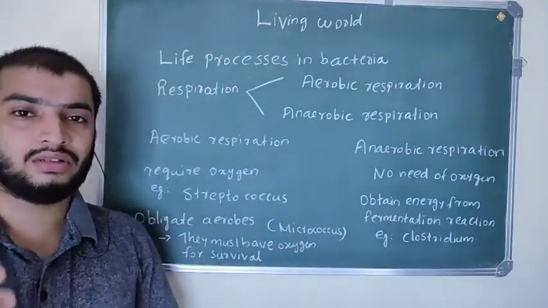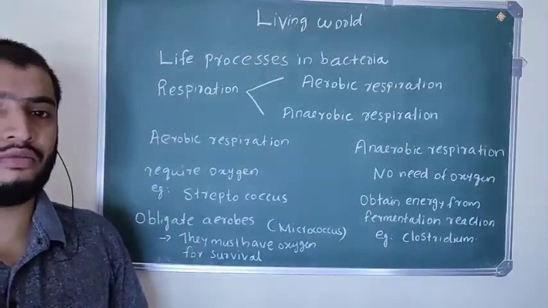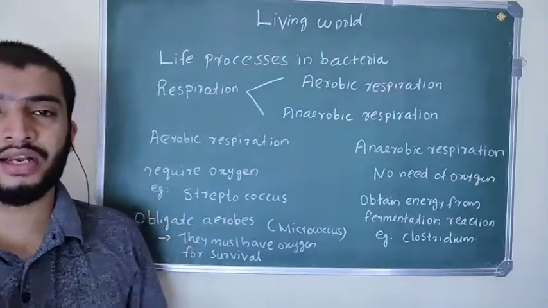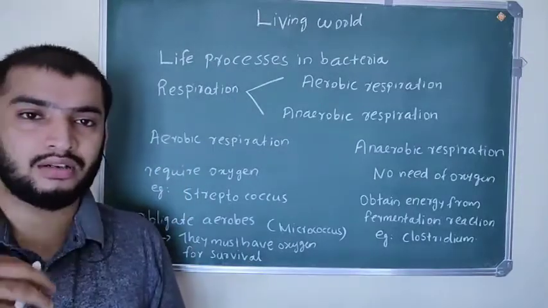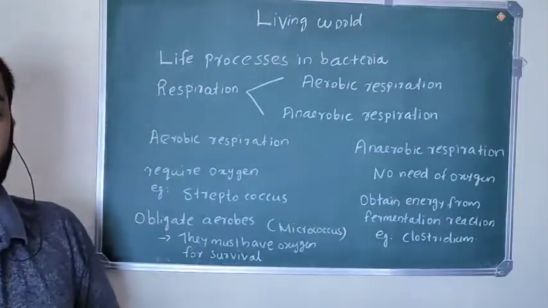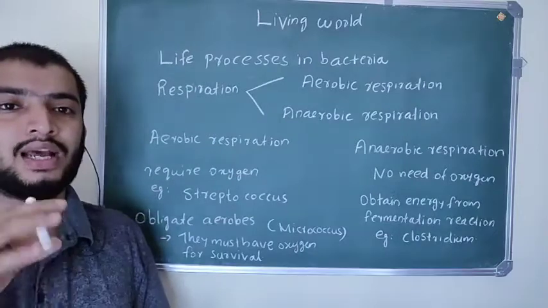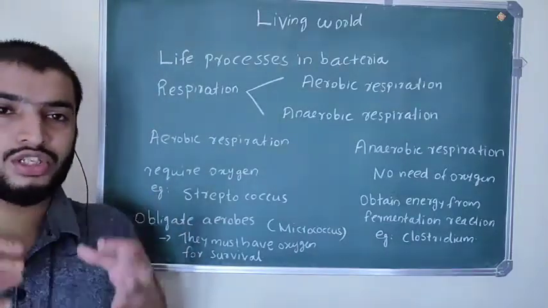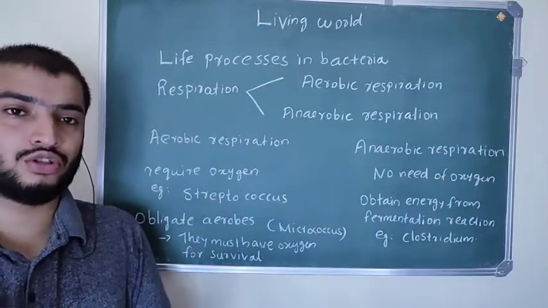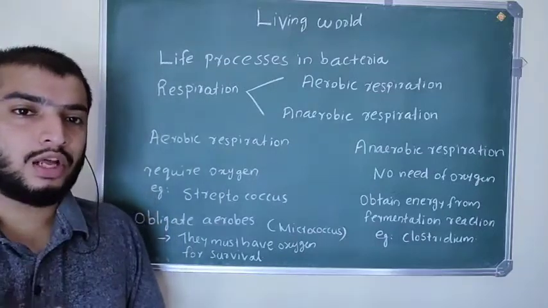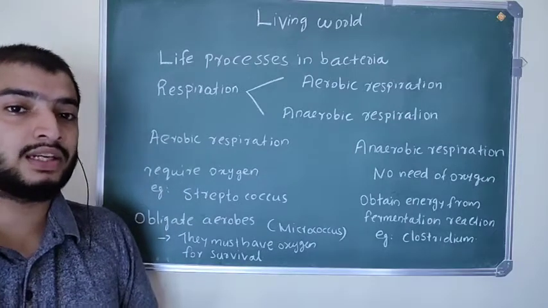So what it means by aerobic respiration and anaerobic respiration, and what are the examples of bacteria which perform aerobic respiration and anaerobic respiration. So first of all, aerobic respiration. Aerobic respiration, that word indicates oxygen is needed. Oxygen acts as a terminal acceptor. You know this oxygen is used for breaking the glucose to release energy. In that procedure oxygen is very important and oxygen acts as terminal acceptor.